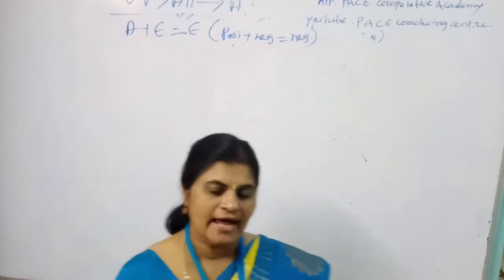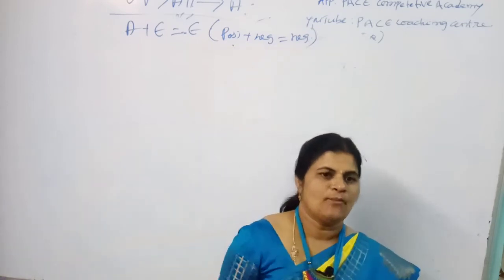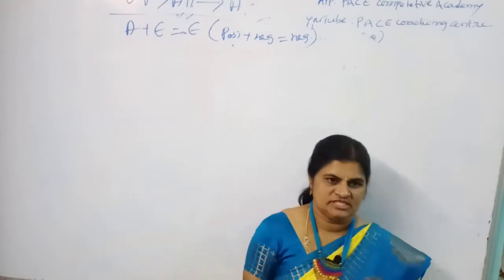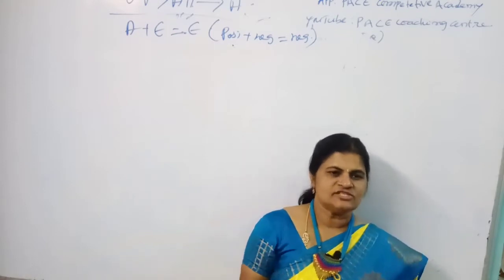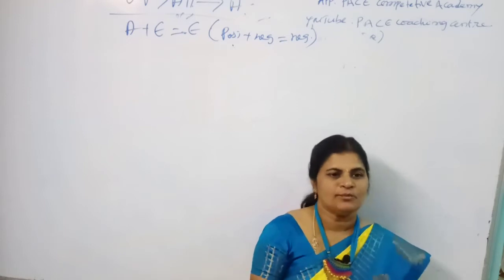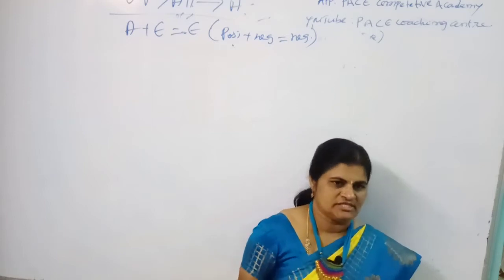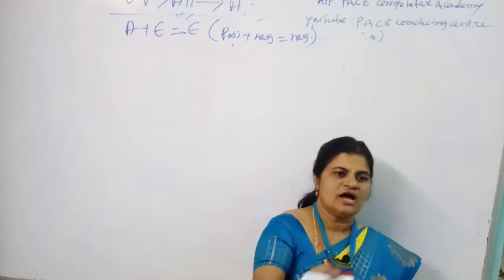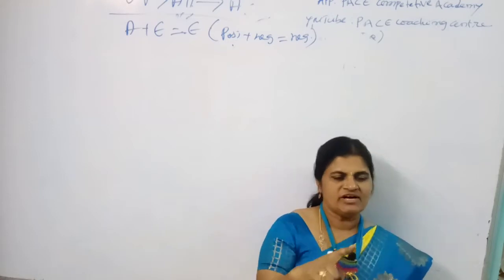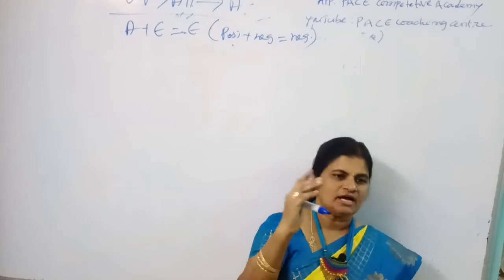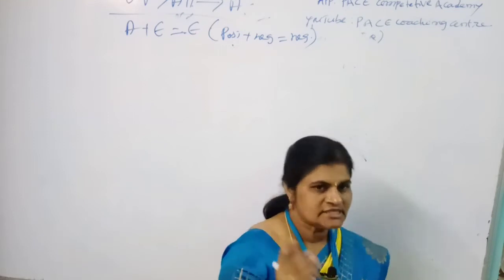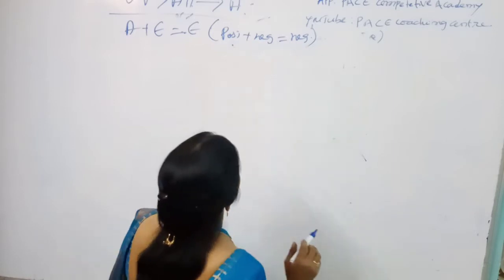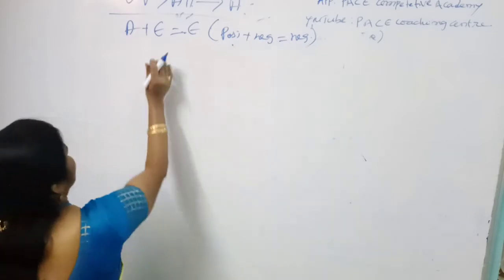In the previous case what happened? We clubbed both the positives, so that's why we can get the answer as positive. That's why A plus A gives the answer A. Because we are clubbing both positives, we get a positive answer. But here we are clubbing the positive with the negative. If one statement is negative, definitely the conclusion should be negative only. So one is positive, one is negative, and the conclusion is negative.